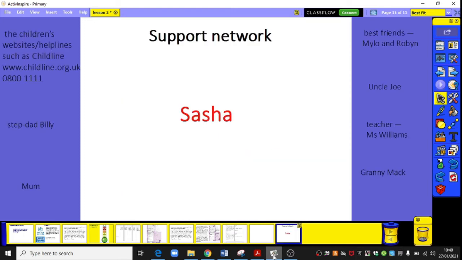So the last bit of this session today is going to be thinking about support networks, and just a reminder really that sometimes nothing in particular happens to cause a mental health concern. Moving to the struggling and unwell areas, it might not be a particular event, but feelings can sometimes develop without a specific cause. But if you're worried, you need to get advice and help, and you need to know who your support network is, the people you can trust and turn to when you need to.